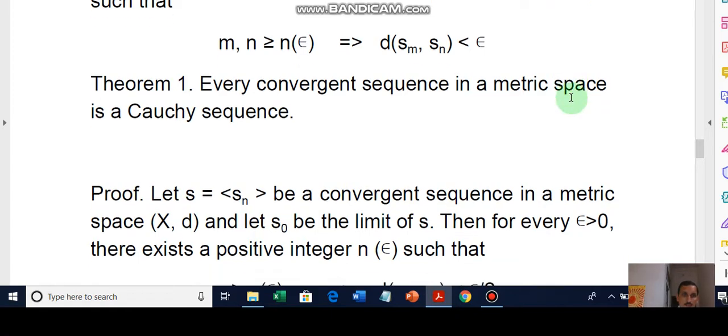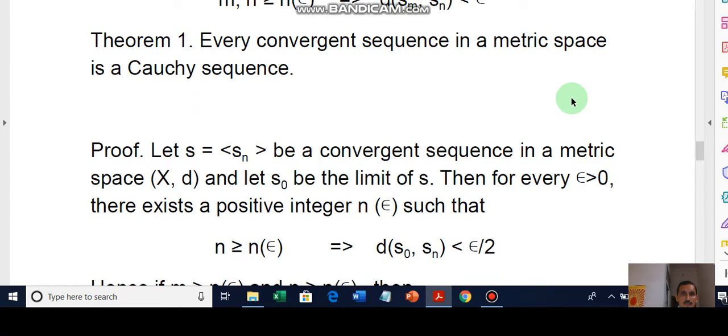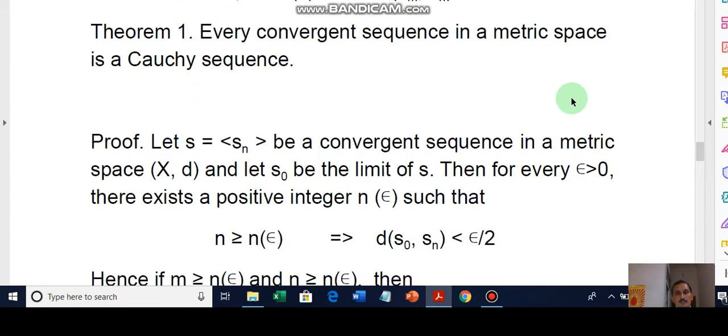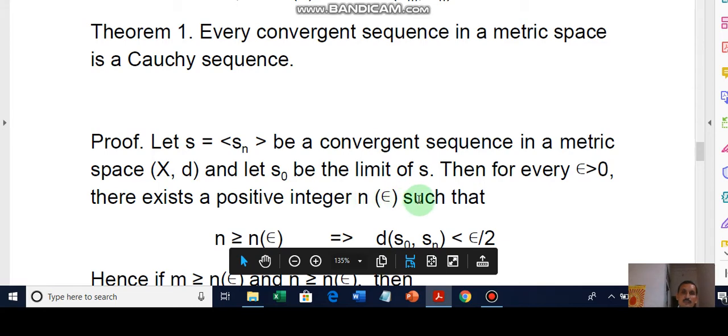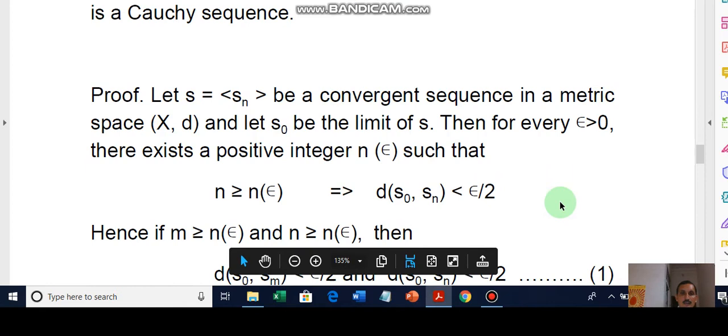So we see the proof of this. Every convergent sequence in a metric space is a Cauchy sequence. Let S equal to (Sn) be a convergent sequence in a metric space (X, d), and let S0 be the limit of S. Then we will show that this is also a Cauchy sequence. As S0 is the limit of S, for every epsilon greater than 0, there exists a positive integer n_epsilon such that n is greater than or equal to n_epsilon.